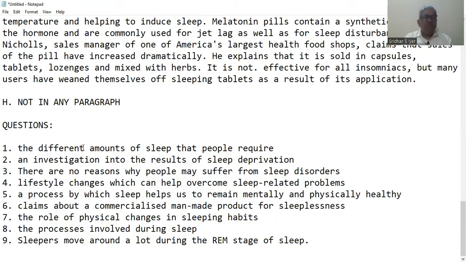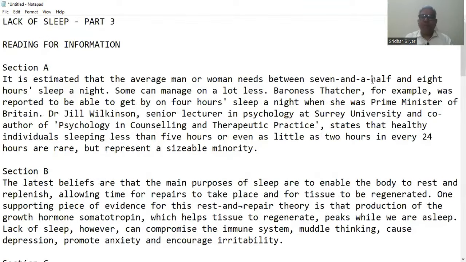Question number 1, the different amounts of sleep that people require. So we'll have to start from the beginning. Always remember, read the question, look for the keyword and inference. Unlike in the IELTS, you don't have to look for any synonym. That's the best part. You don't have to deal with true, false, not given, or yes, no, not given, or match the heading or multiple choice question types. So here you just have keywords and inference. The exact keyword would be there, or they would say something related to it in the paragraph. All right.